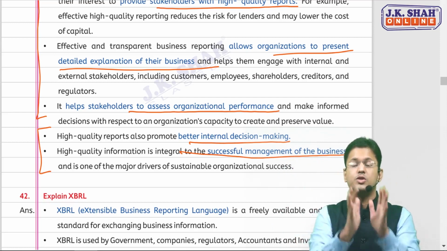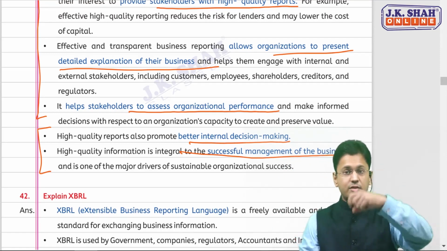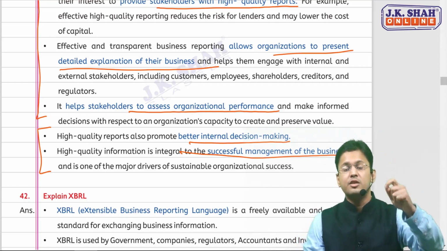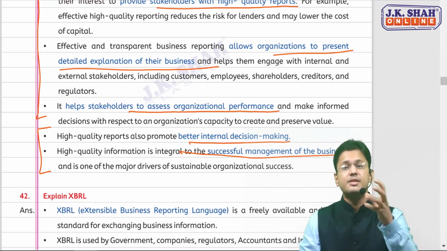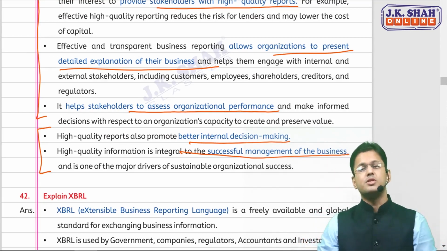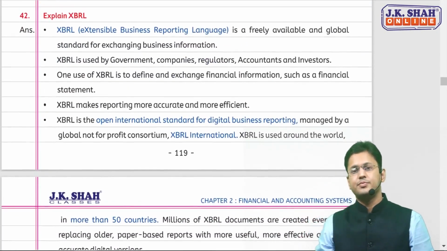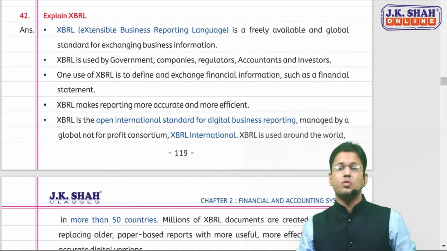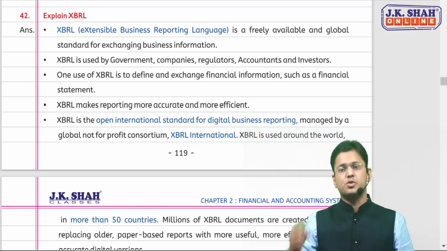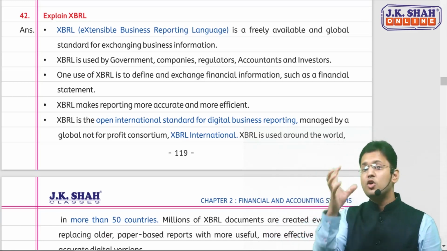Okay, so this was business reporting. In this last portion, we did the first part, which was data analytics, then business intelligence, then business reporting. And the next one is XBRL. We'll discuss 2 questions in XBRL majorly: one is the concept of XBRL and the other is the features of XBRL. Let me first explain the concept of XBRL.